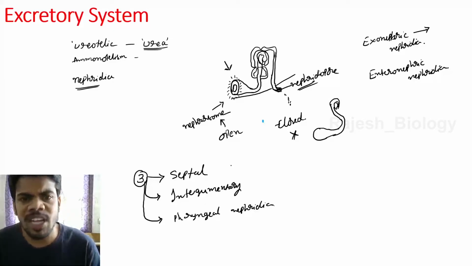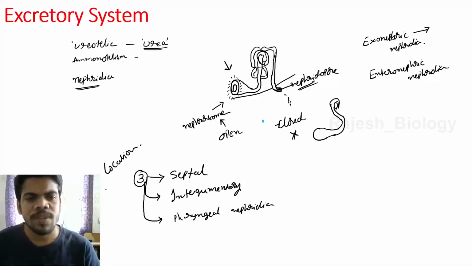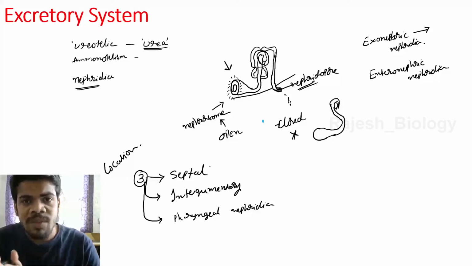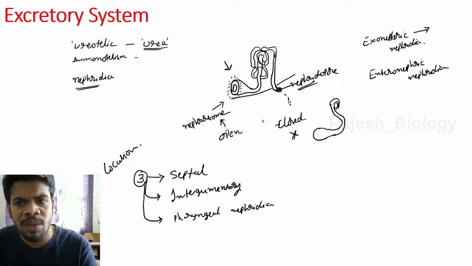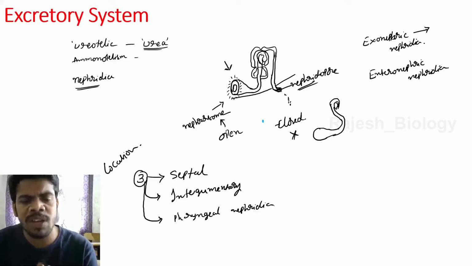These are the three different types of nephridia based on location. We will discuss them and see whether septal nephridia are open or closed type, exonephric or enteronephric, and in which segments they are present.